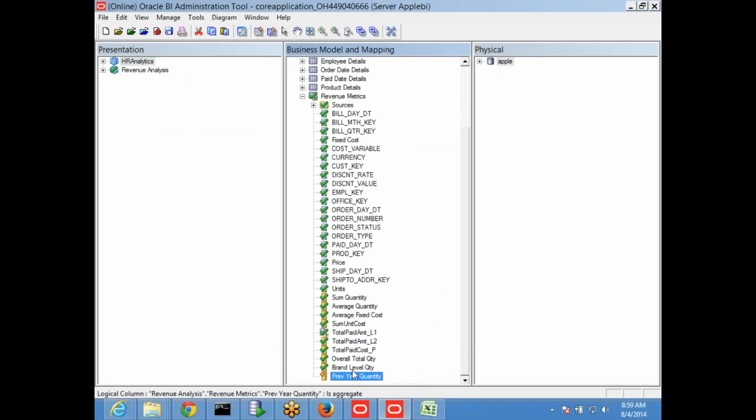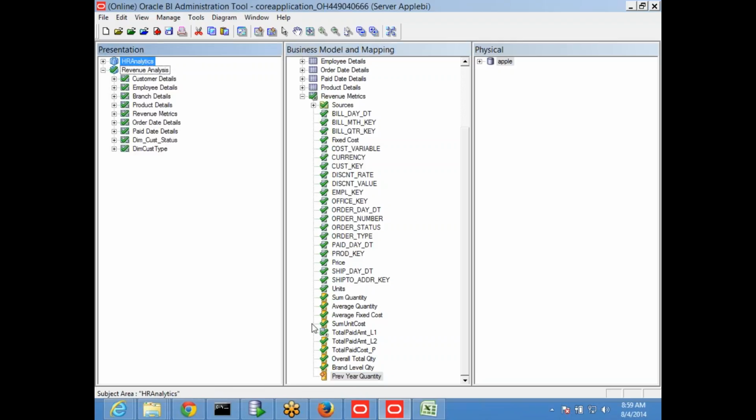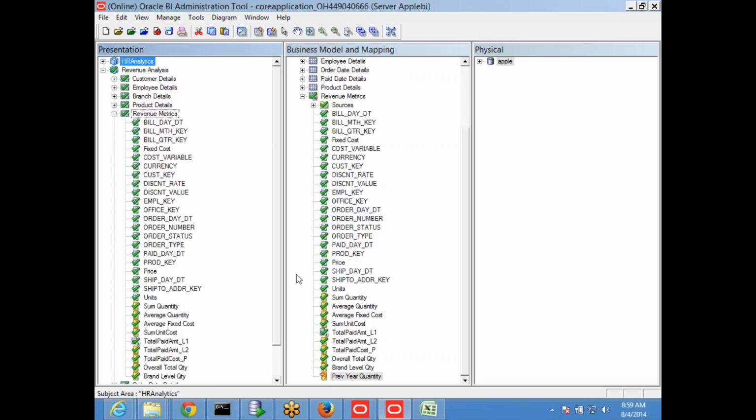So this is a physical, this is a logical calculation, means it is dependent on this. For this, it will always take back 1 year, back 1 year, and then I am bringing this column to this particular column, physical presentation layer.